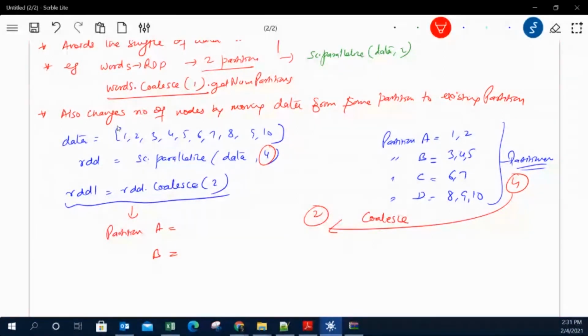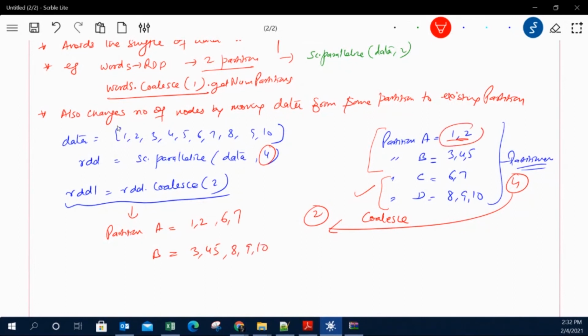Now how does it happen? The data on A, which is 1 and 2, will be there. In B, we have 3, 4 and 5. Let's say that these 2 partitions remain the same, and then these 2 partitions change. So now what happened? The data from C, let's say, moves over here as 6 and 7, and 8, 9, 10 move here based on some logic.